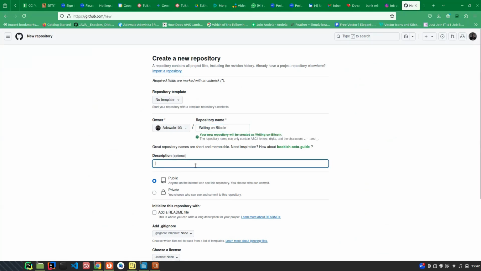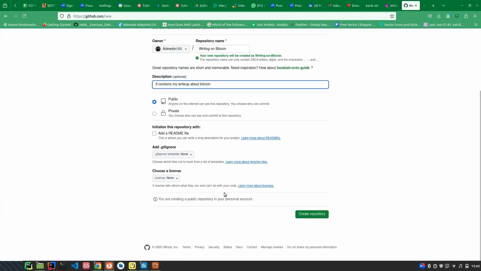I can say this documentation, this document, contains my write up about Bitcoin. That's all. If I make it public, everybody will be able to see it. If I make it private, only I can see it. And I just create the repository, and that's it.